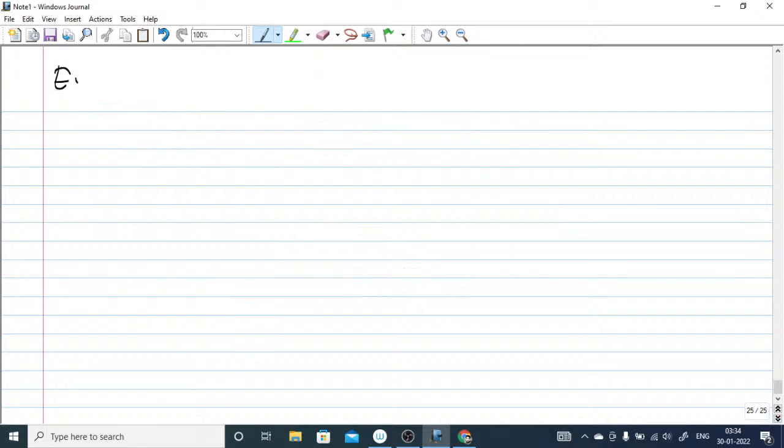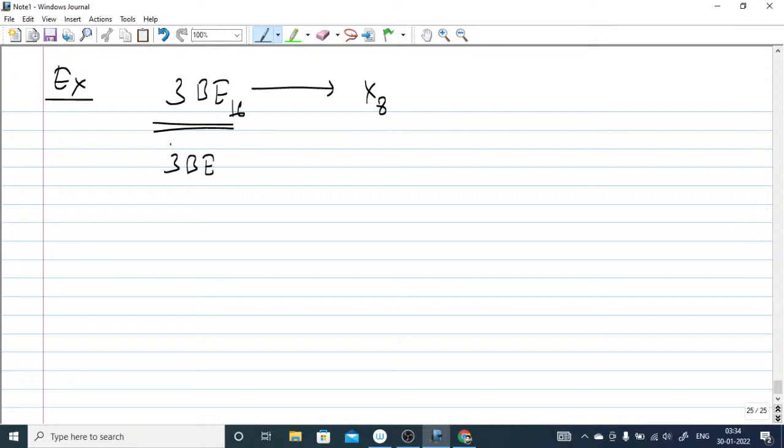So let me take one example to explain. Suppose 3BE in base 16 is given in hexa, and you have to convert into octal. E means what?